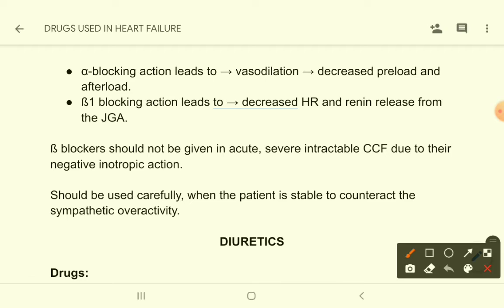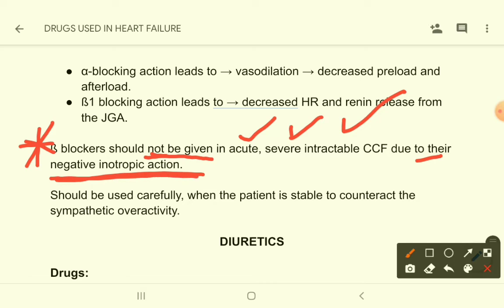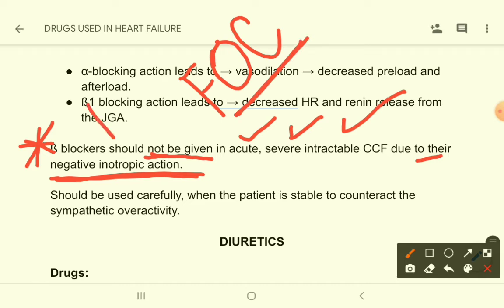But you have to remember one thing, that beta blockers should not be given in acute severe intractable congestive cardiac failure due to their negative inotropic action. Okay, so the heart muscle is already weak, the force of contraction is already decreased, and on top of that you are giving beta blockers that will reduce the force of contraction more.